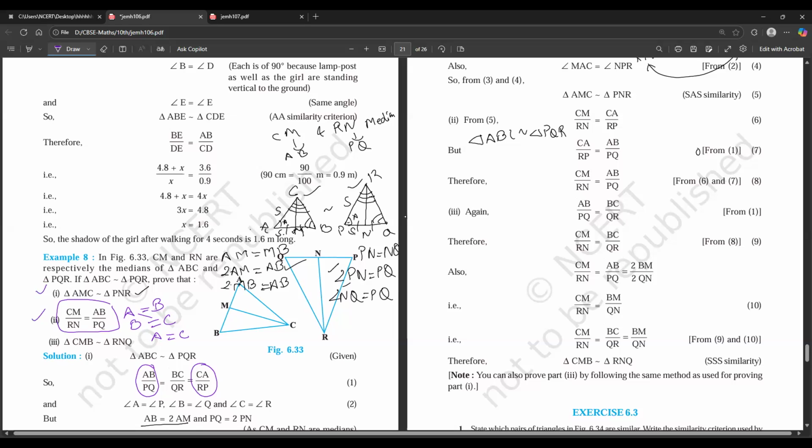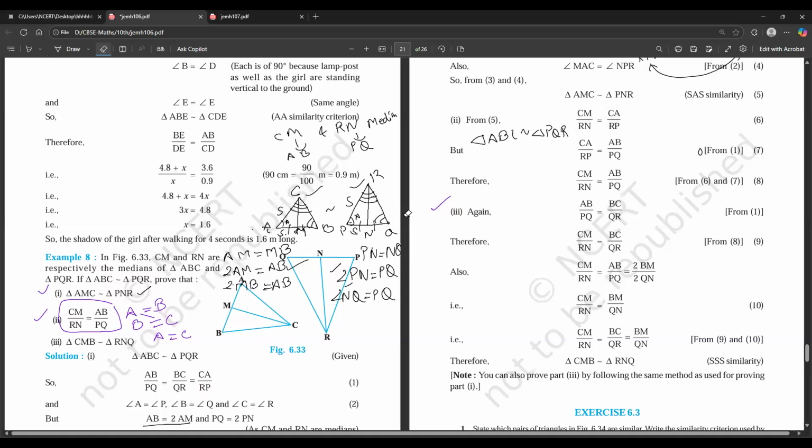Now we need to prove that the other half of the triangles are also similar. So now we are at 3. From 1 we will take this particular thing: AB by BC is equal to, and now we will be using this particular thing here. We have this from the main big triangles, and we are also going to write CM by RN is equal to BC by QR.